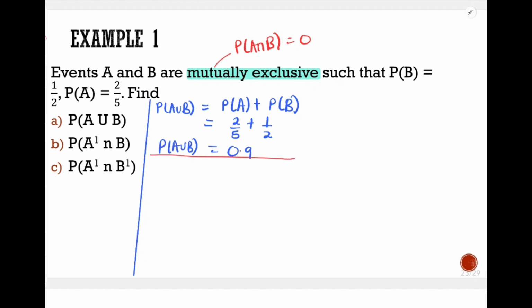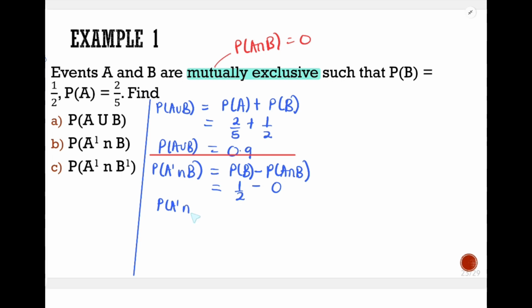Part two wants us to find probability of B only, or probability of A complement intersection B. So that value is got by getting probability of B minus probability of A intersection B. But what is our probability of B? Probability of B is a half, and probability of A intersection B is always 0. So we shall end up with probability of A complement intersection B as a half.